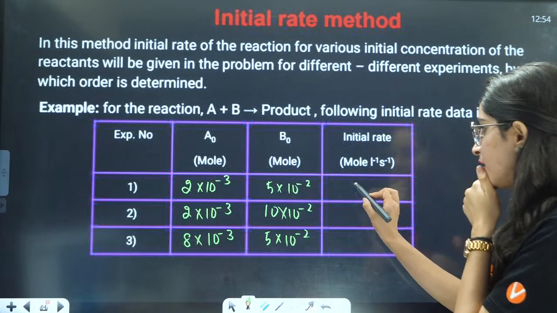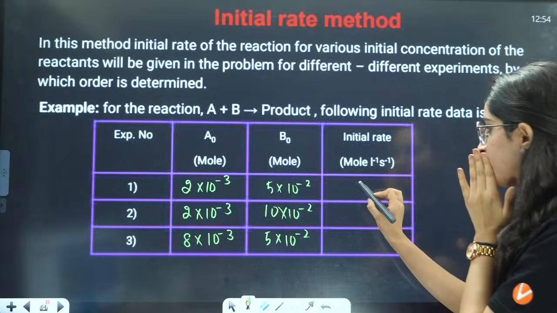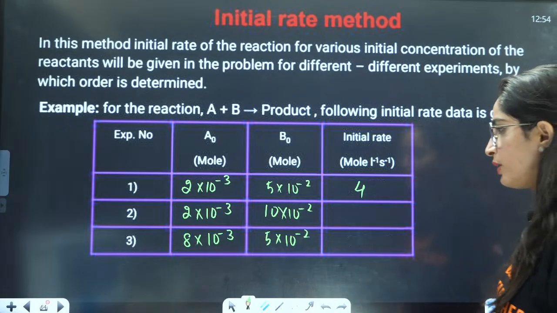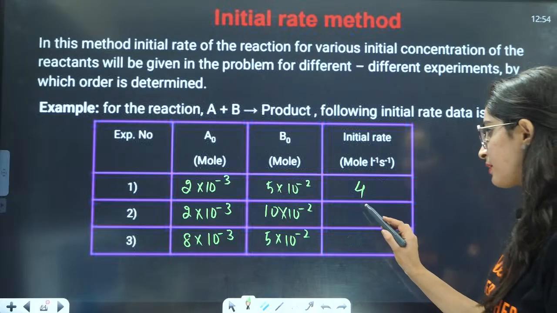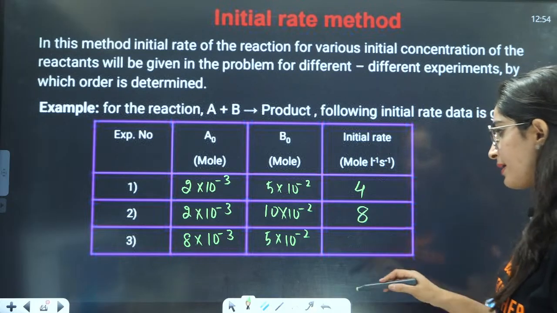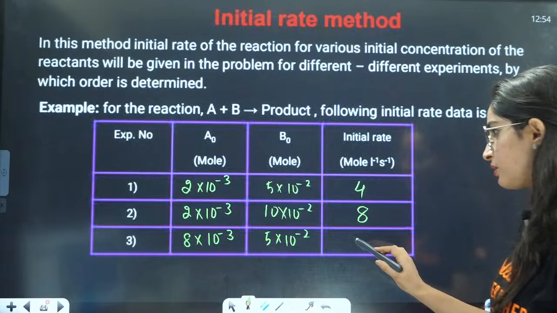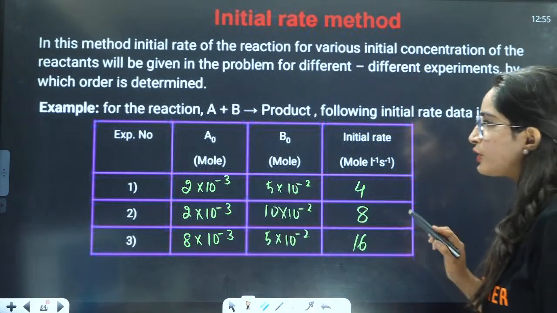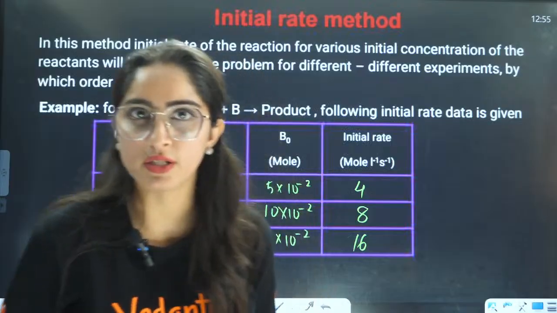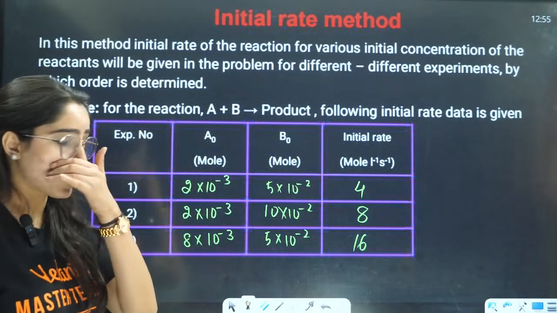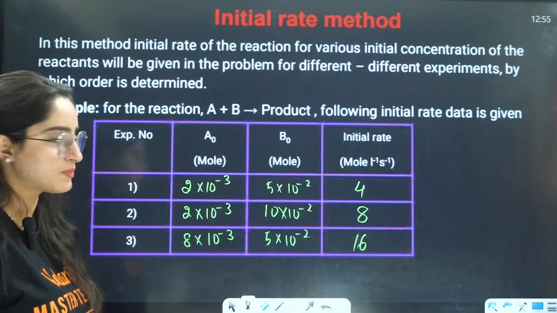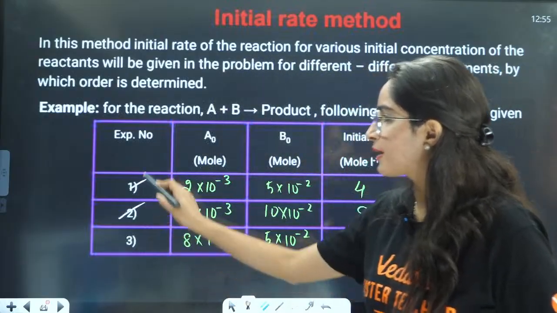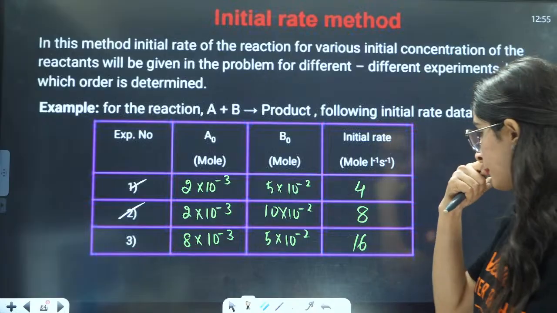Here the rate is, I'm just taking a random example, 4. It is 4.2, so let us take it as 4 only. Here the rate is 8, but here the rate is 60. You need to tell me what is the rate law equation of this. So randomly I have given you some examples. Now firstly I will compare between 1 and 2.